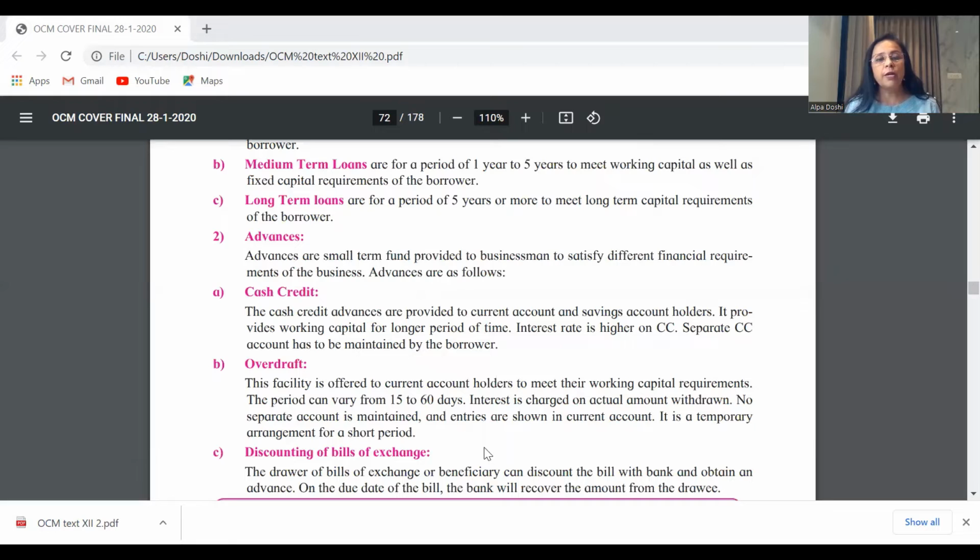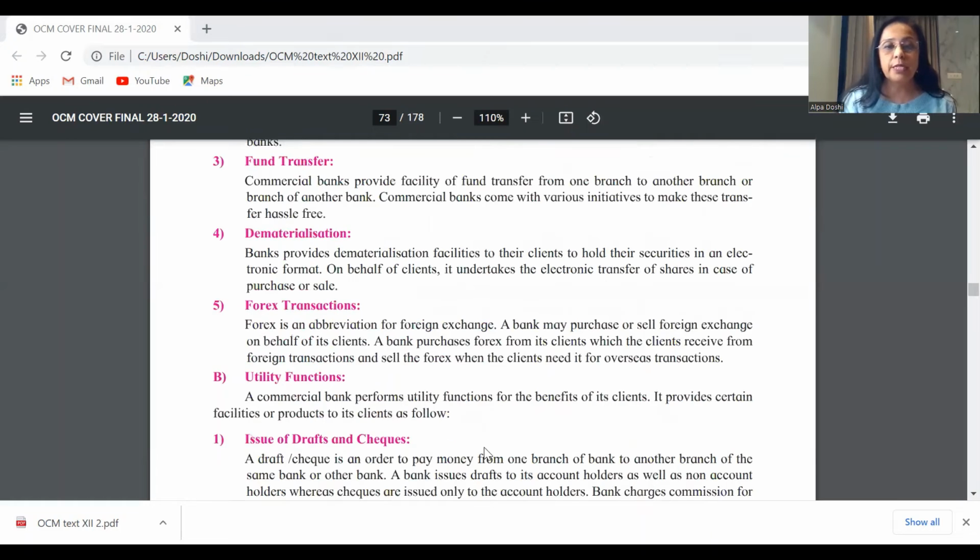I think a lot of justification can be done by comparing your concept to a connected concept. So we're talking about overdraft, we're comparing it with cash credit, we're comparing it with long-term and medium-term loans. So this is how you form your answer. Please do not directly jump to that paragraph. Don't write the answer only in one paragraph form. Try and put it in points. So that's your answer on how overdraft facility is given to current account holders.